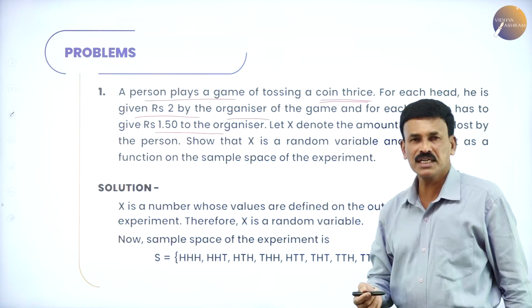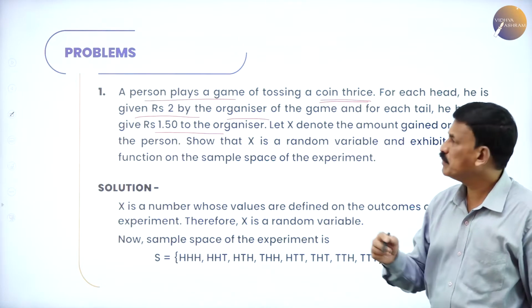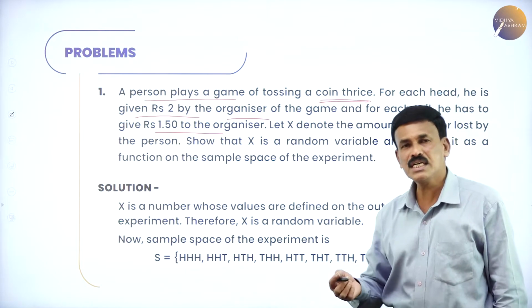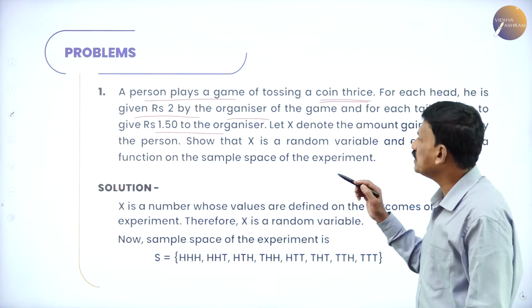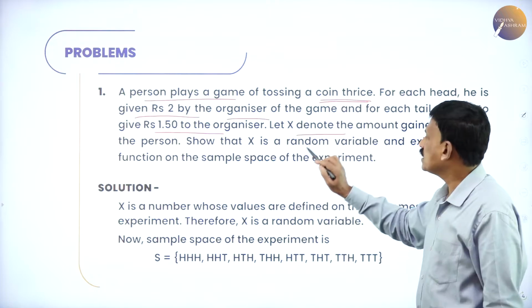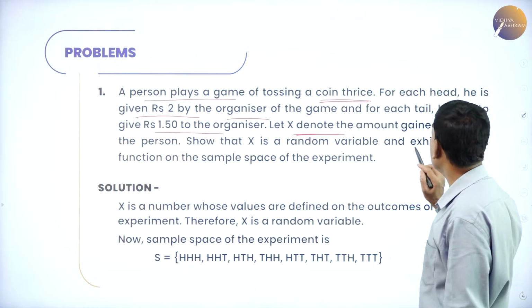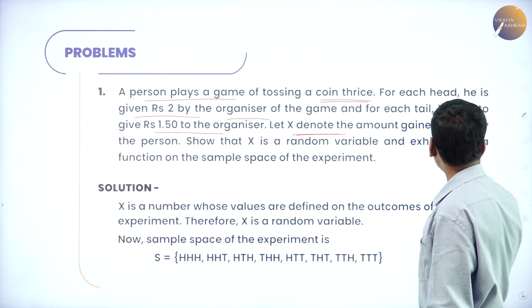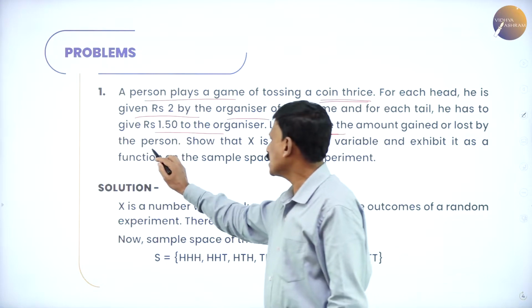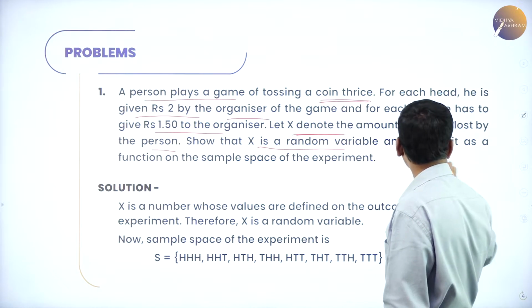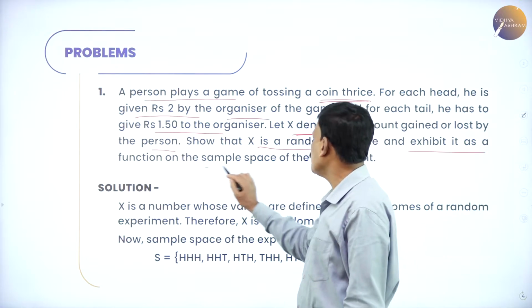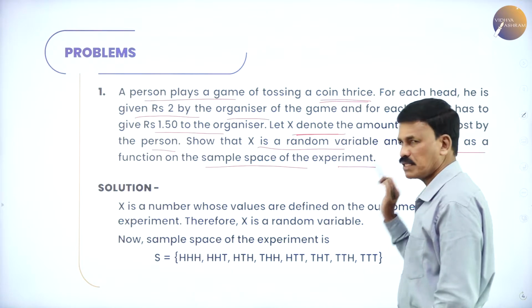Let X denote the amount given or lost by the person. Show that X is a random variable and exhibit it as a function of the sample space for the experiment.